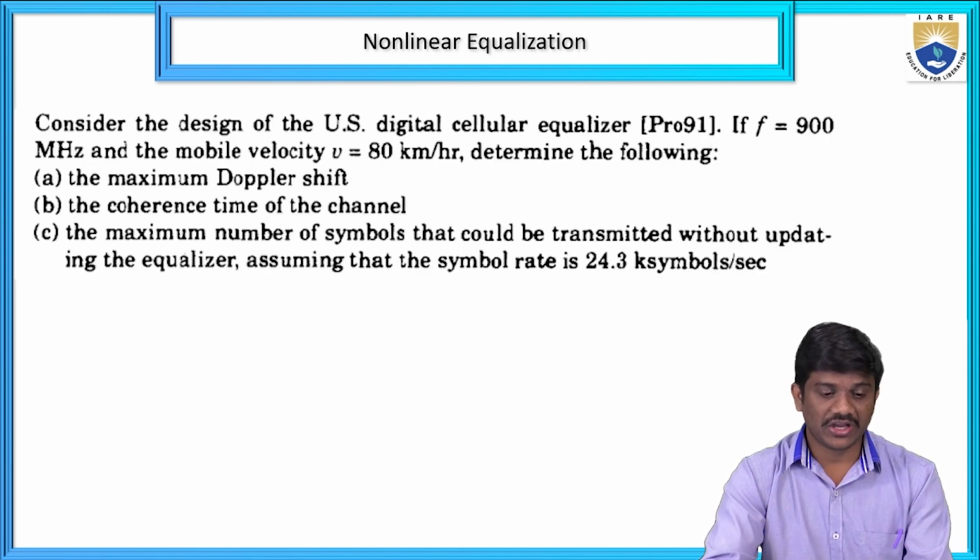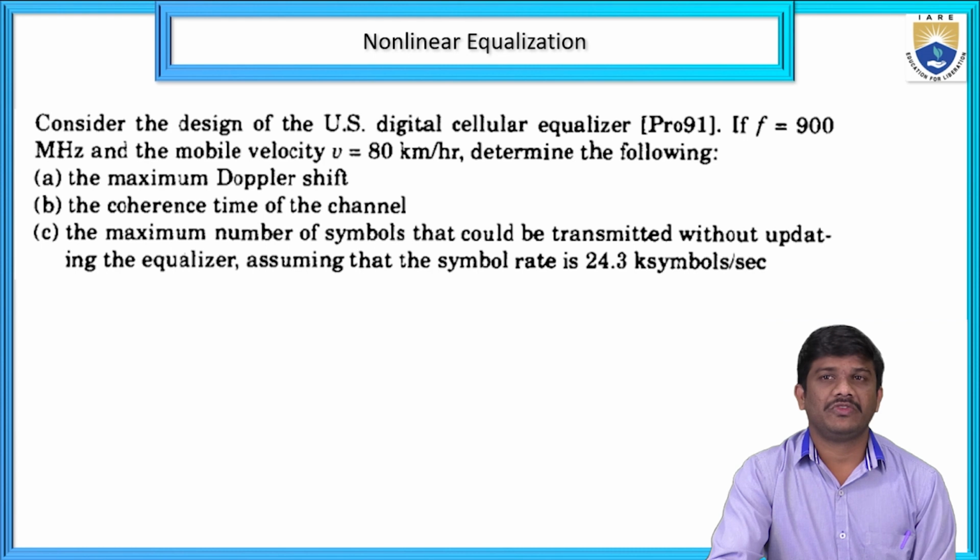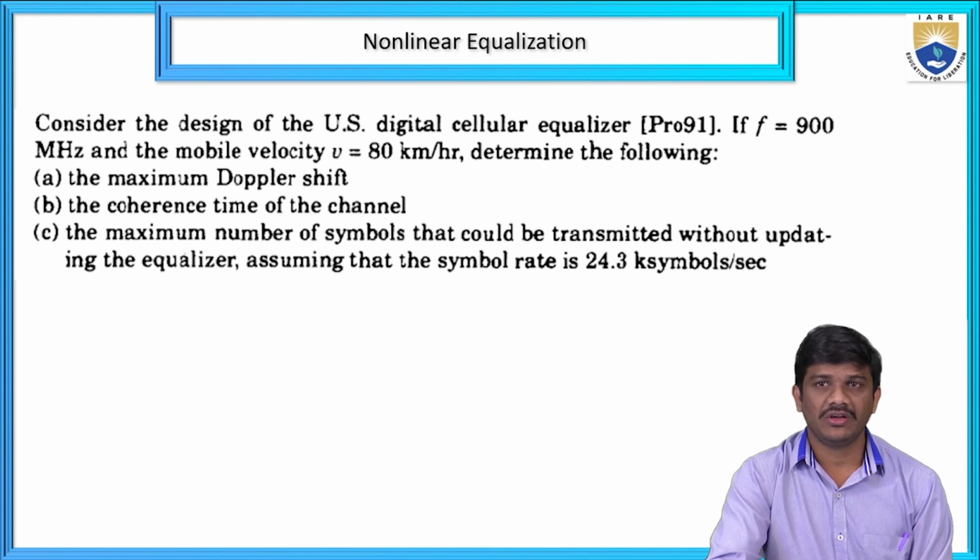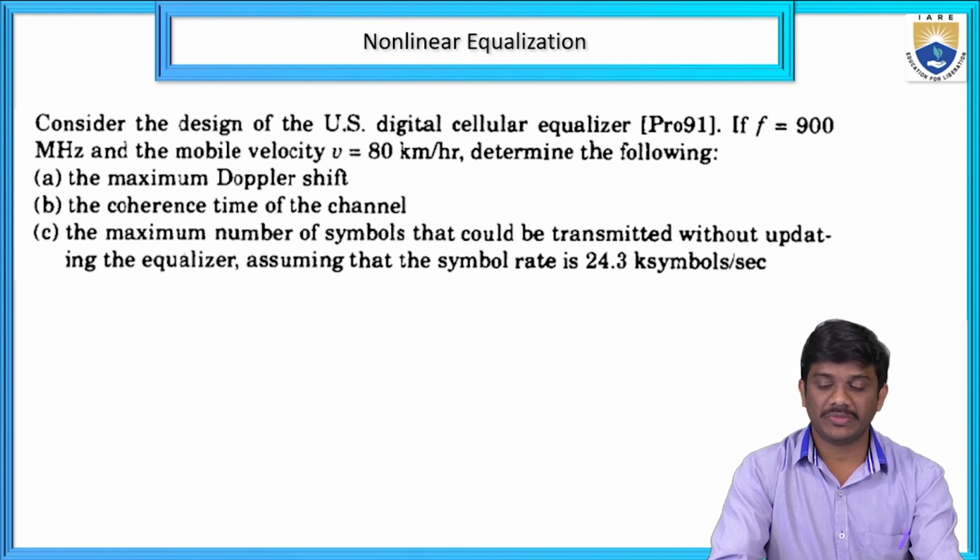And also we have a problem based on the nonlinear equalization. Consider the design of a US digital cellular equalizer. The frequency is 900 megahertz, and the mobile velocity is v equal to 80 kilometers per hour. Determine the following: the maximum Doppler shift, the coherence time of the channel, and the maximum number of symbols that could be transmitted without adapting the equalizer. Assume that the symbol rate is 24.3 kilosymbols per second.